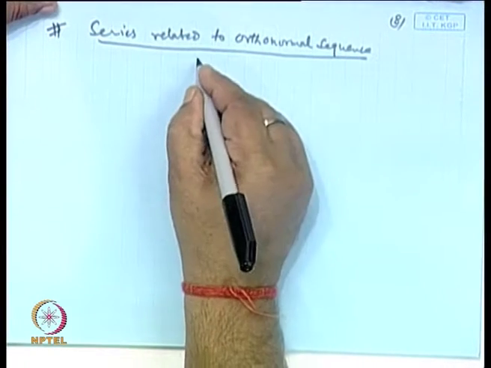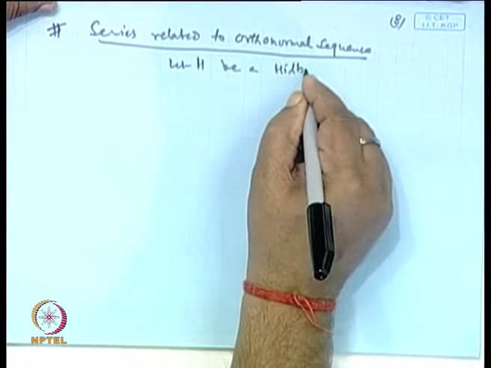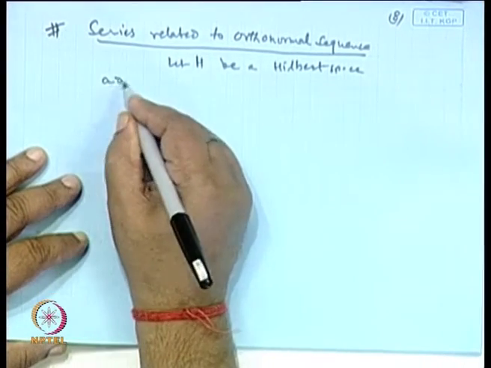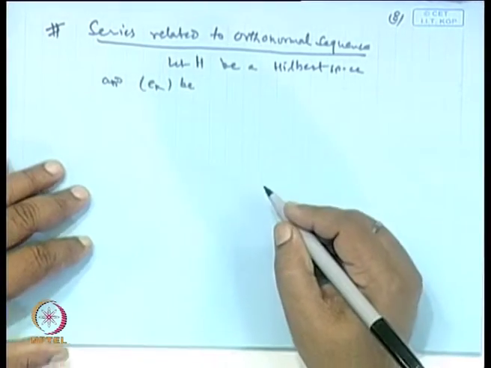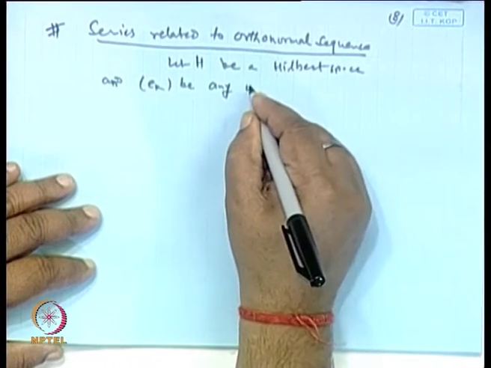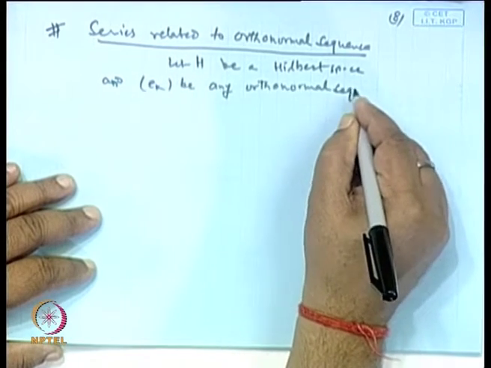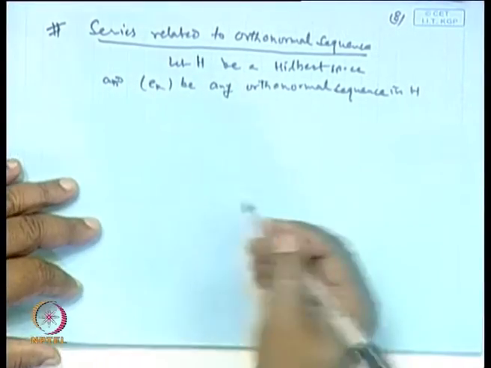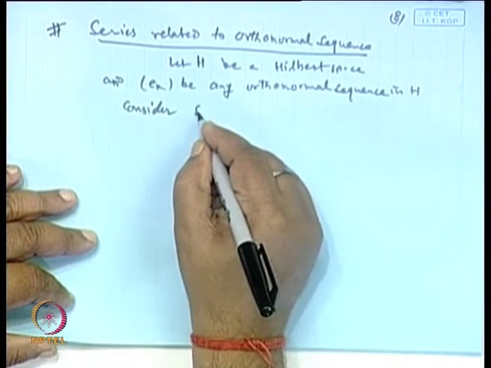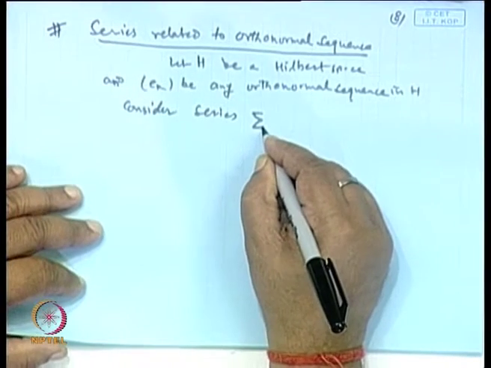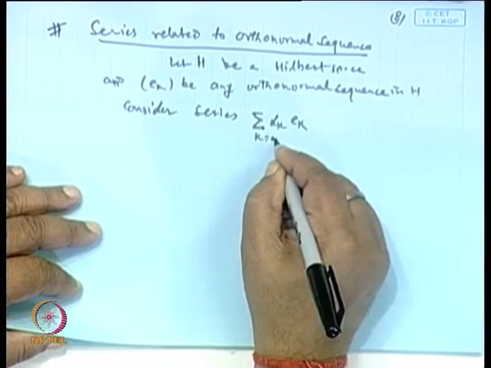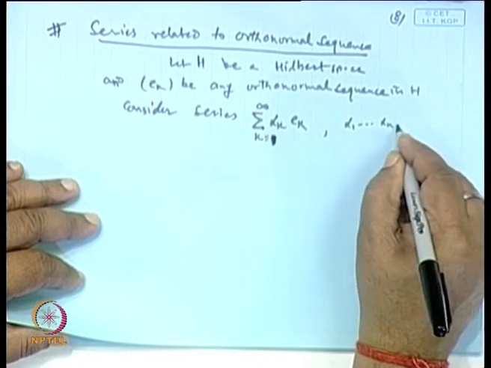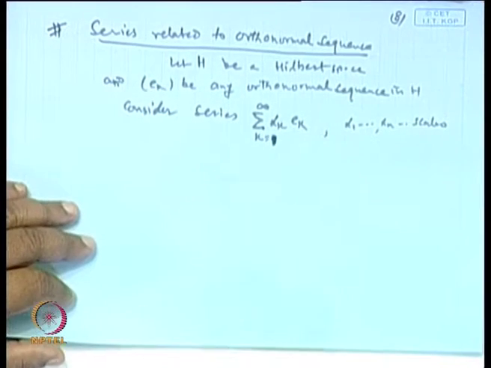Okay, suppose H is a Hilbert space. Let H be a Hilbert space, and let E_k be any orthonormal sequence in H. Okay, consider this series: sigma alpha_k E_k, k is 1 to infinity, where alpha_1, alpha_2, alpha_n are scalars, any scalars, real or complex.